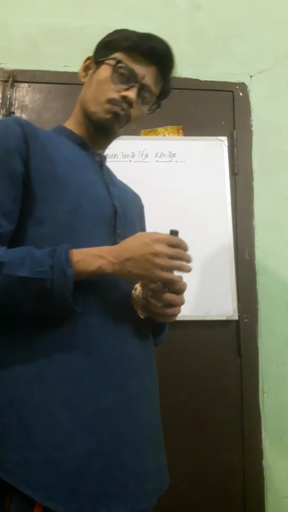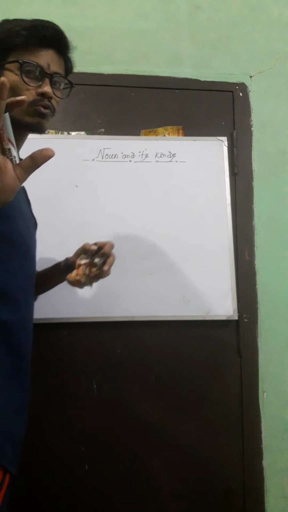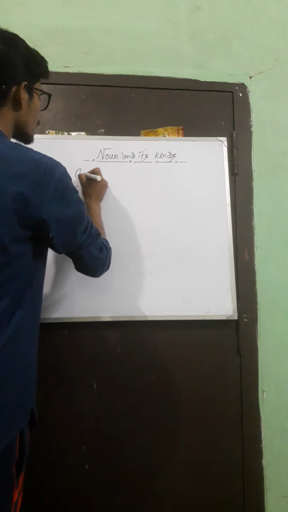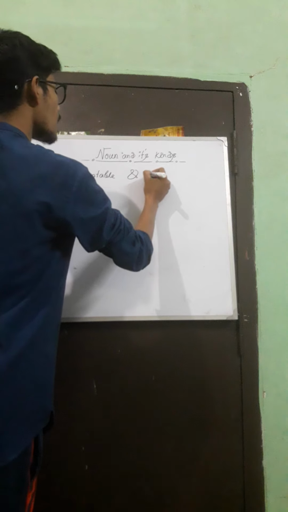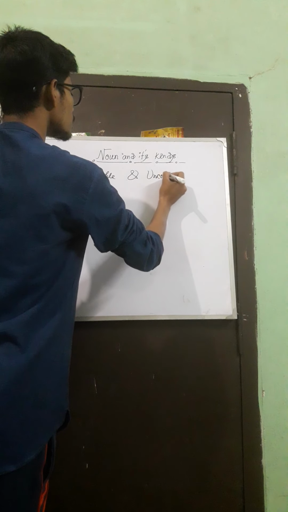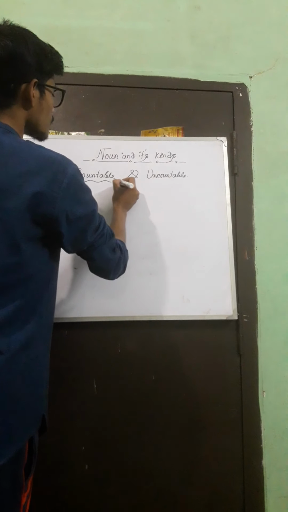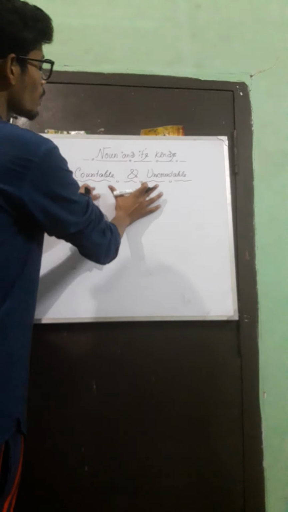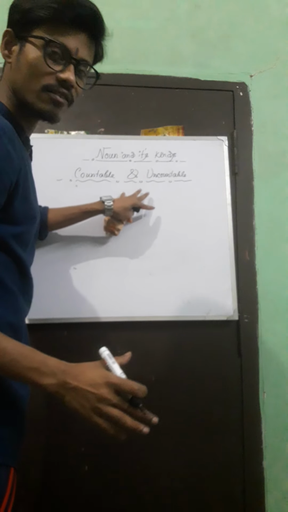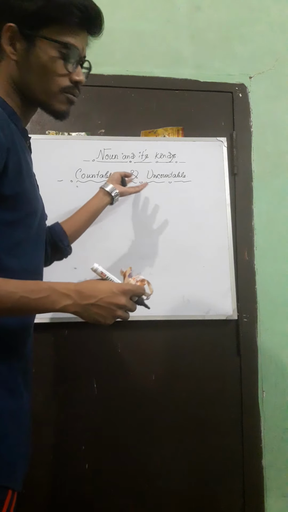Okay, so apart from these 5 nouns there are 2 more nouns. Now you will say, sir, you said earlier there were 5 nouns, now what are the two? Okay, those are the 5 main nouns. Apart from those 5 main nouns there are 2 more kinds of nouns, that is countable and uncountable noun. So, my students, we have already learned these types of noun when I was giving you the examples of the last 5 nouns.